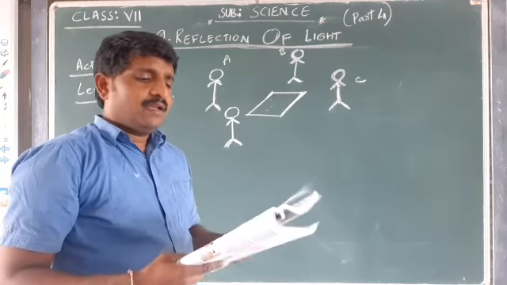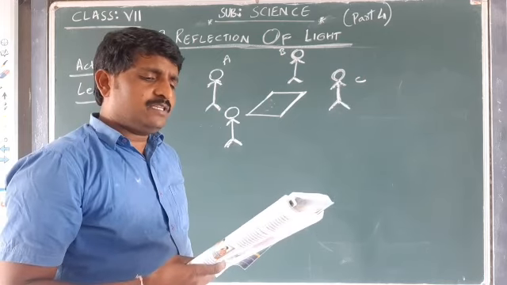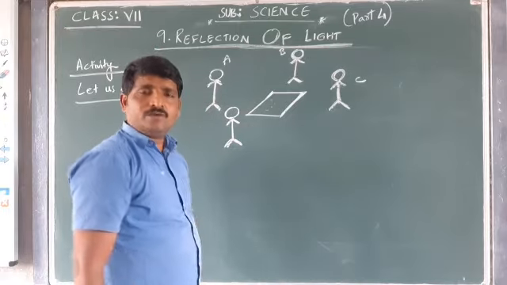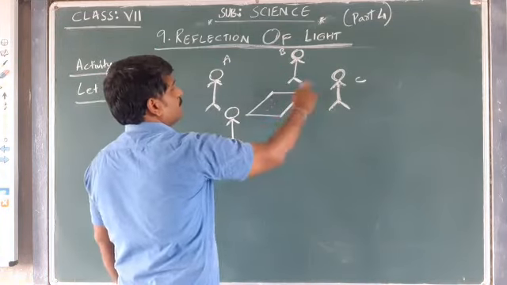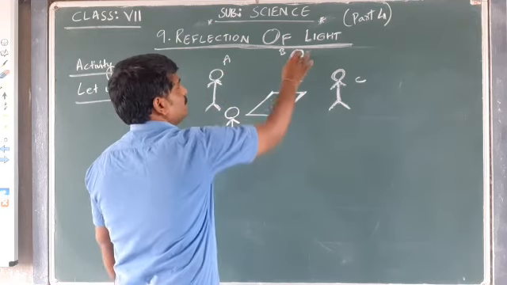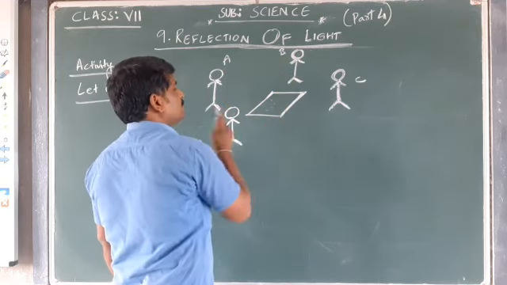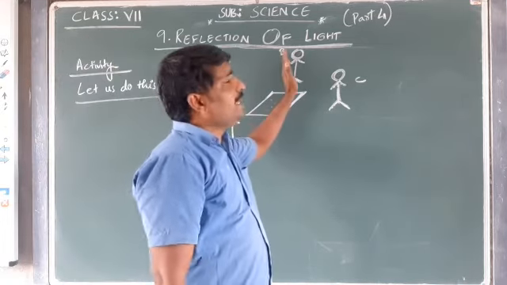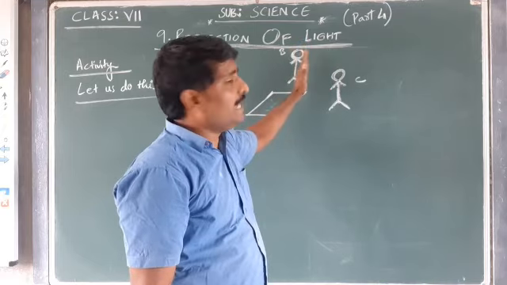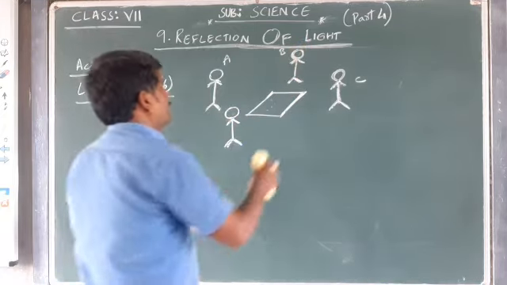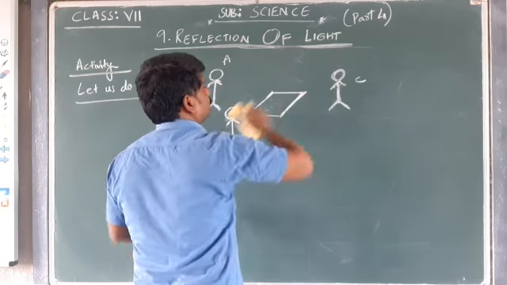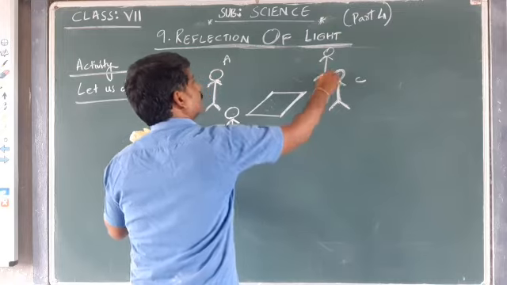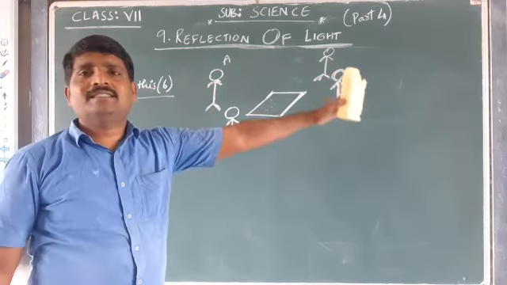Now ask your friend B, who is in front of you, to move aside. Suppose after asking this, we are able to see all faces: A is able to see C, C is able to see A, and I am able to see B. Suppose you are able to see B and B is able to see you. After this arrangement, what do you do? Ask this B to just move aside. Instead of being here, ask him to move just away, just that side.